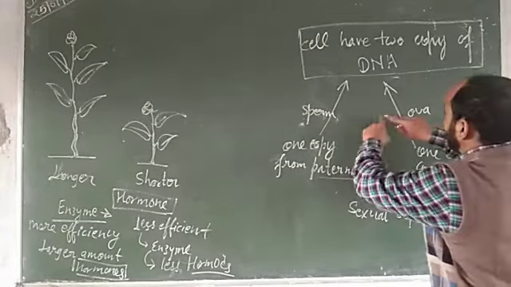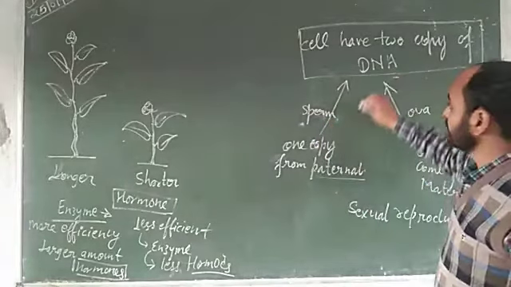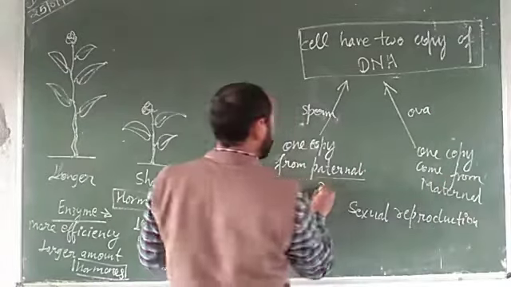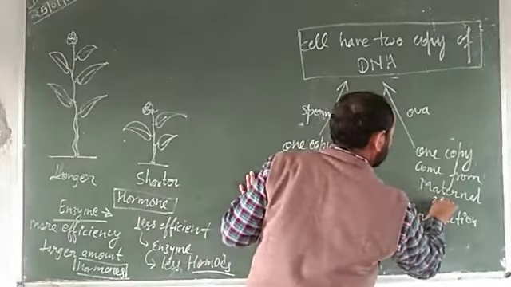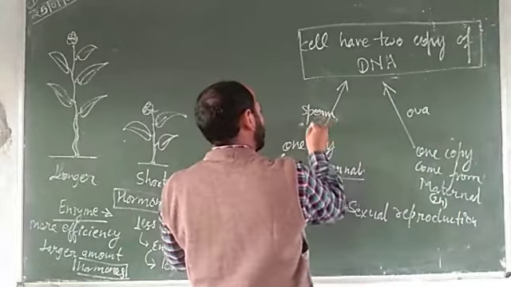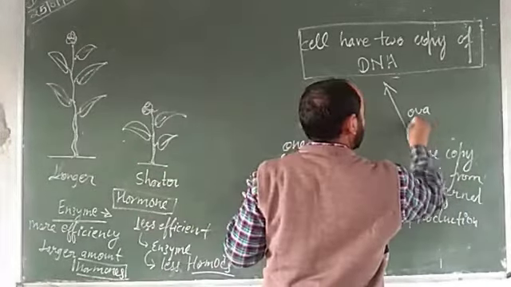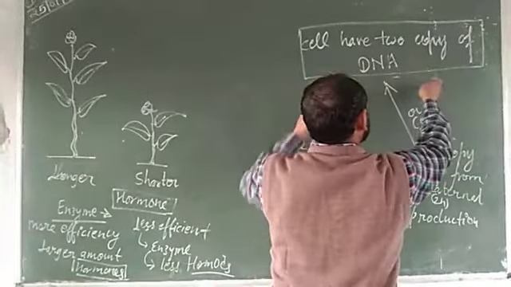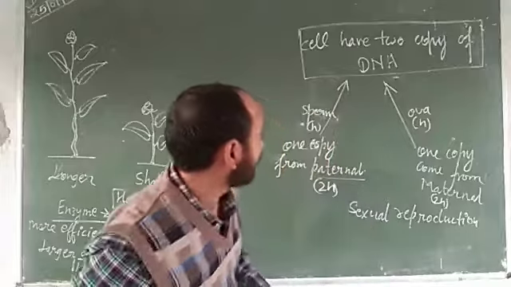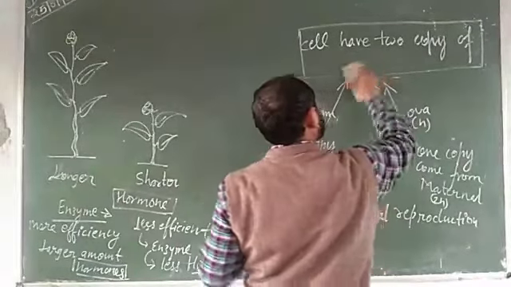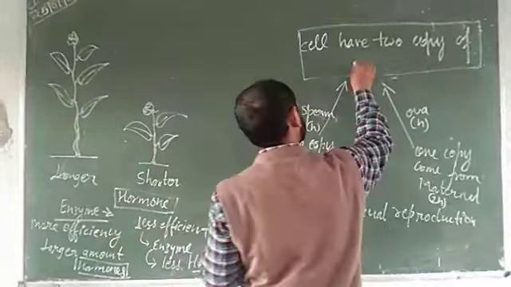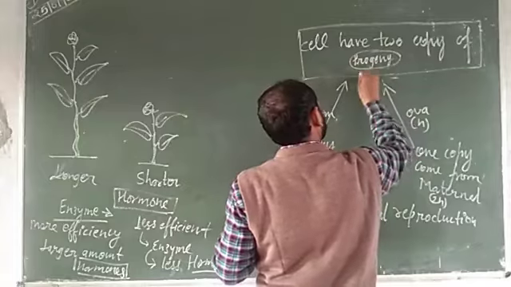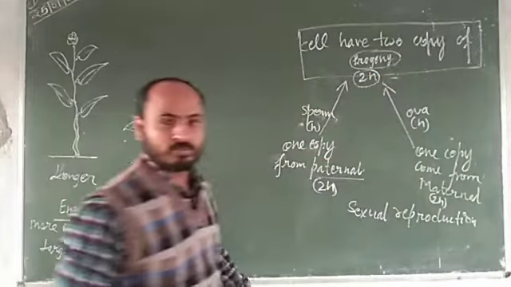If these two sets fertilize with each other, they restore the whole chromosome number, that is 2n. Sperm have n chromosomes. Ova have n chromosomes. When these two are fertilized, the progeny is restored with 2n chromosomes.